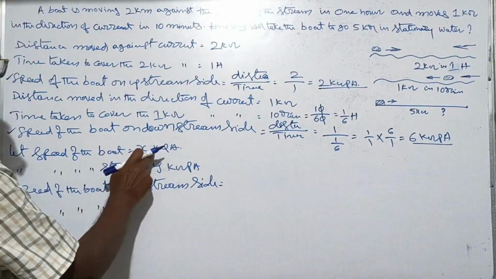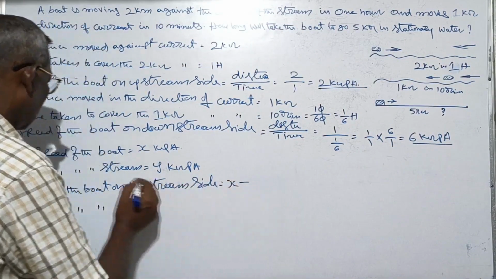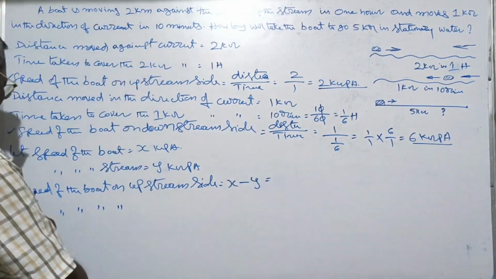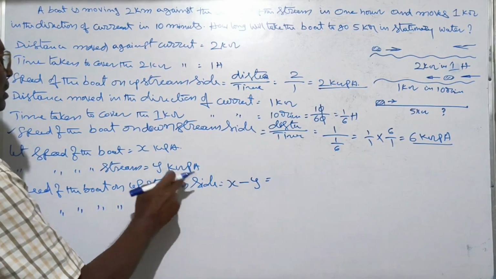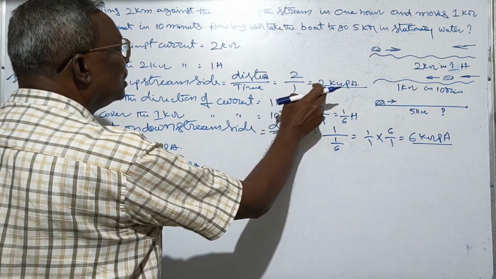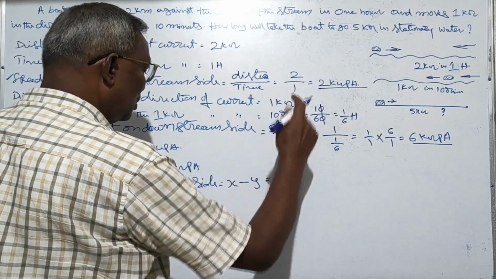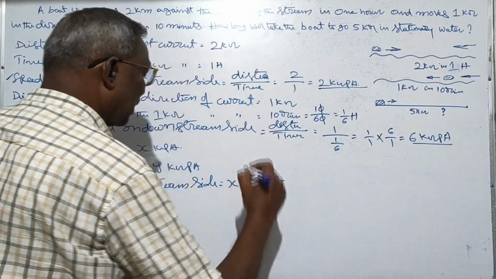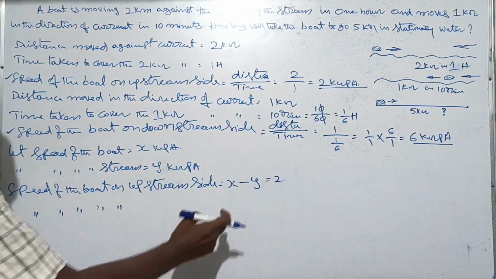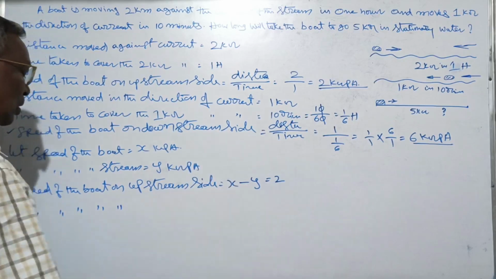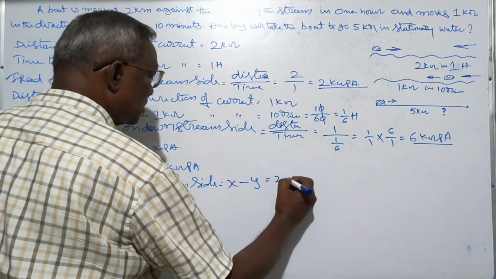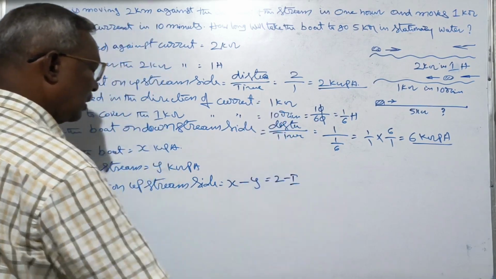That is x minus y. This is the speed of the boat on upstream side, but we already calculated it, that is 2 kilometers per hour. So x minus y is equal to 2. I can say this is equation number 1.